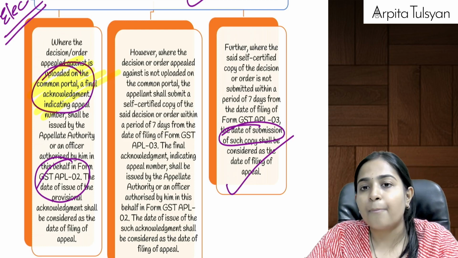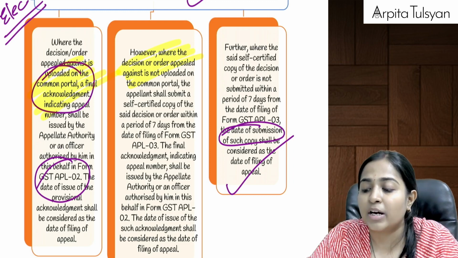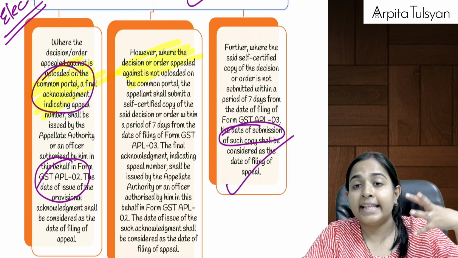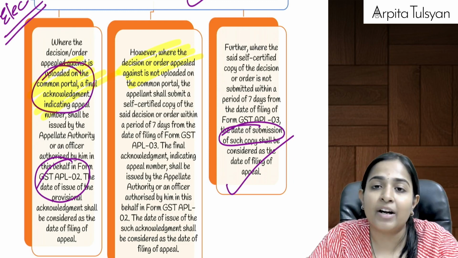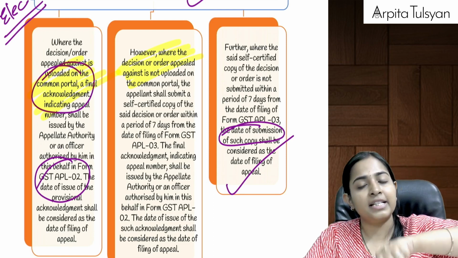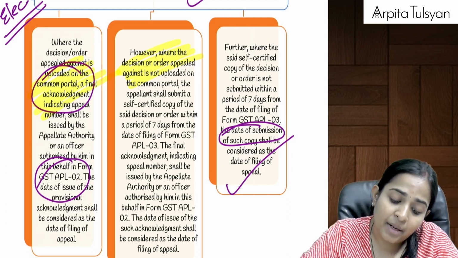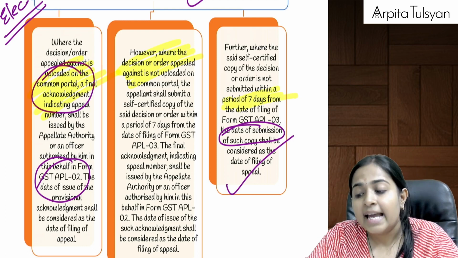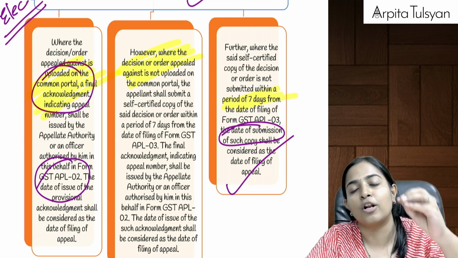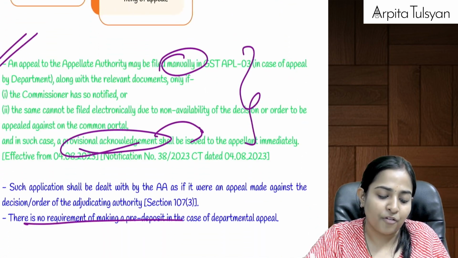And suppose the order or decision against which we are filing the appeal is not available on the common portal for the appellate authority to take the case ahead, then the department will have to file the self-certified copy of that particular order within 7 days of filing the appeal. If we file it within 7 days, then the date of provisional acknowledgement will be considered as the date of appeal. If we file it beyond 7 days, then whenever the department submits the self-certified copy of the order of adjudicating authority, that date will be considered as the date of filing the appeal.